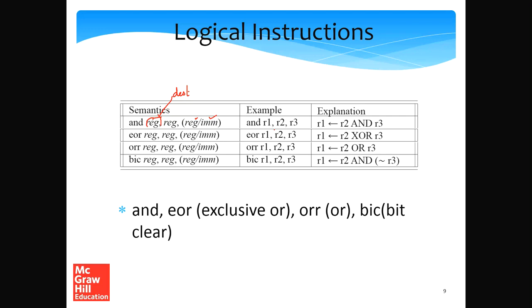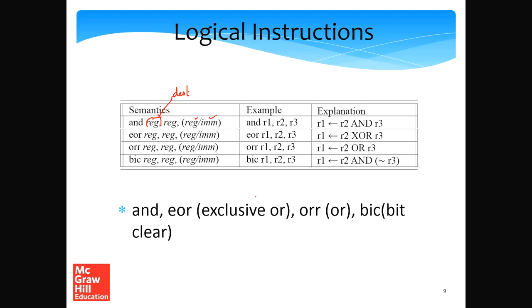One example would be AND R1, R2, R3, where we set R1 as R2 and R3. EOR is exclusive OR, XOR as we call it. So in EOR R1, R2, R3, we have R1 being set to R2 XOR R3. ORR is logical OR, similar to the OR instruction in simple RISC.